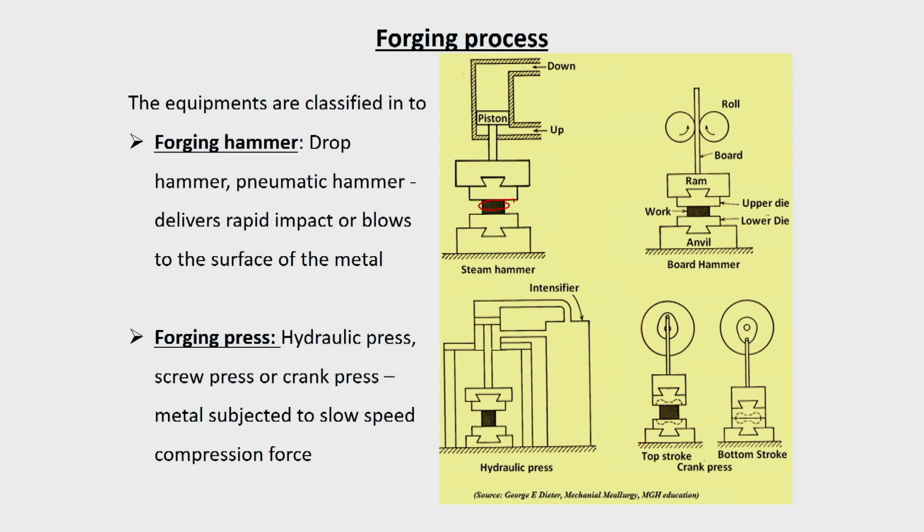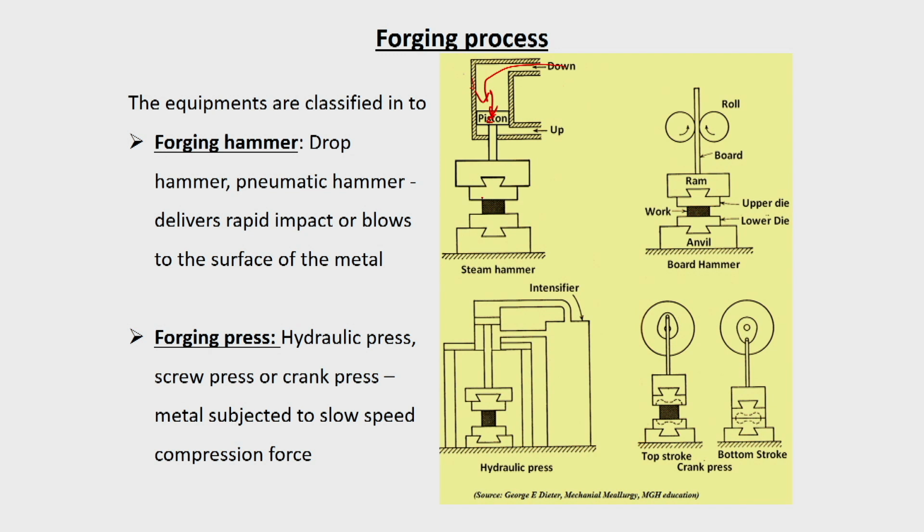But in most of the hammer operation, for example, this is a steam hammer. There is a cylinder and piston arrangement. This is the older form, but now the steam hammer is replaced by the pneumatic hammer itself. By proper control valve, at one stage the gas or air enters this chamber and moves the piston down, and by that the impact energy, because the speed of the hammer can be controlled in a pneumatic hammer, but mostly when you give the impact force, it is done at a very fast rate.